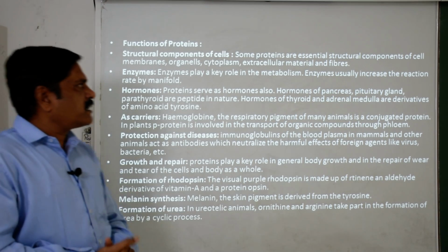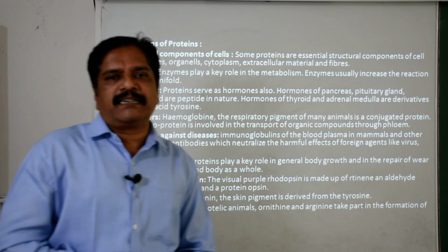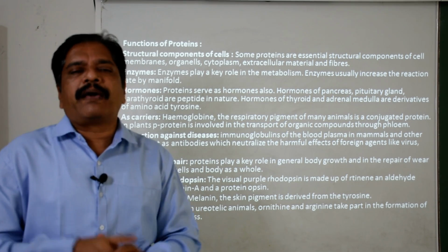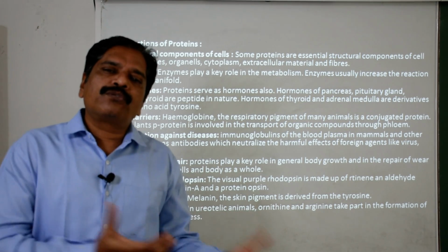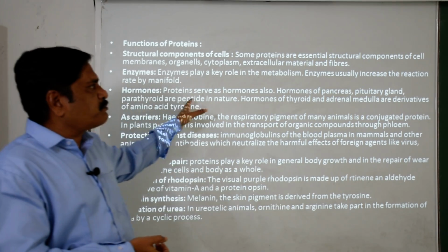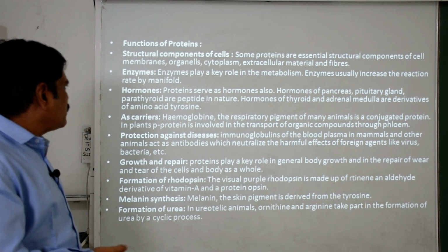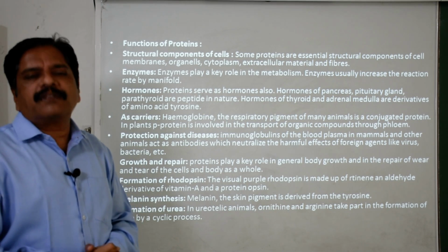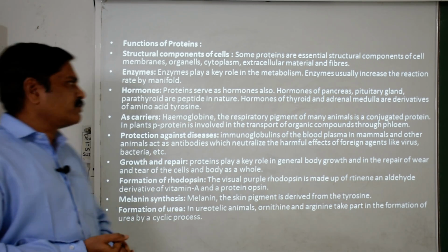Then the hormones, as I told you, are produced by the endocrine glands, just like your pituitary gland, thyroid gland, parathyroid gland, thymus gland, pancreas, and the two gonads, testes and ovary. These all produce hormones, and these hormones are regulatory in nature. Then as a carrier, as we discussed earlier, hemoglobin is a protein which is responsible for the transportation of carbon dioxide and oxygen.